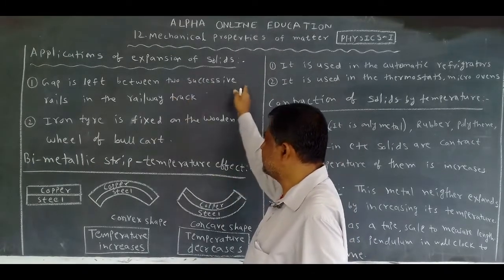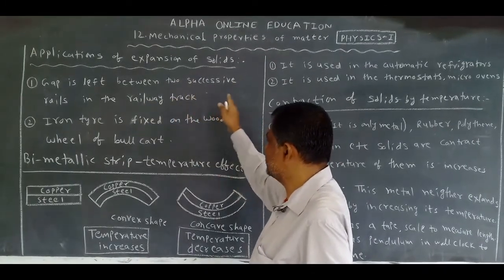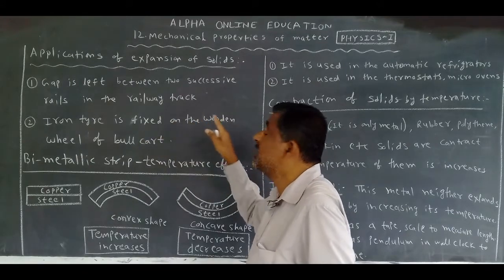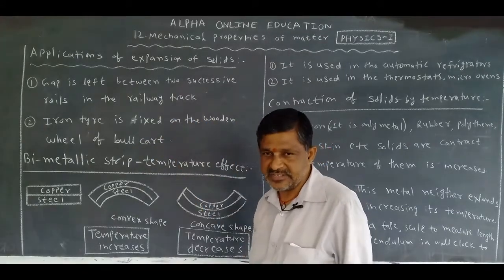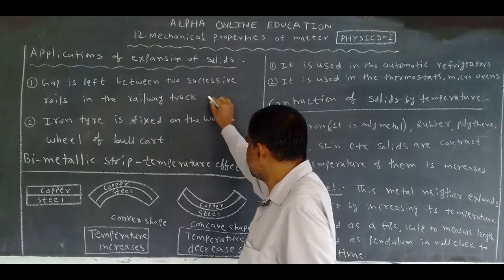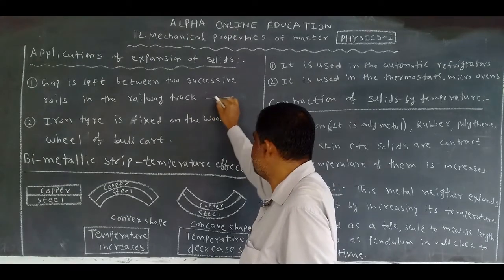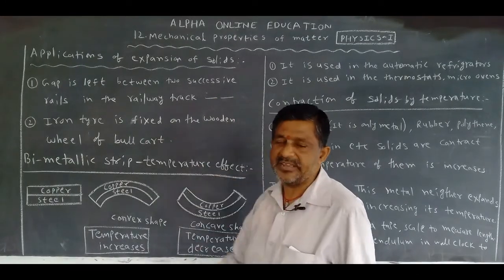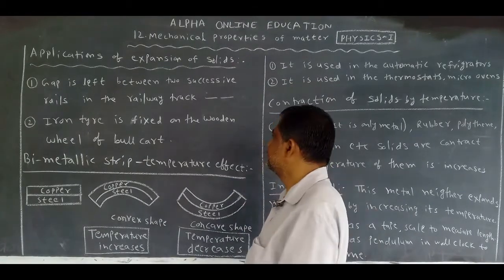So the first application: a gap is left between two successive rails in the railway track. Why? In the summer, they may expand. By considering that, the gap is left.